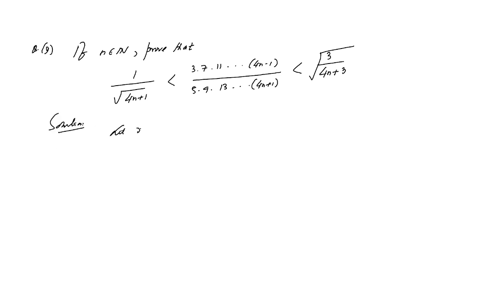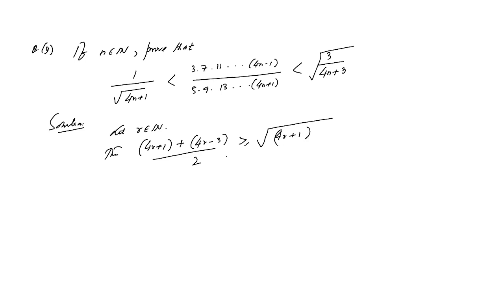Solution: let r be a positive integer. Then we just consider two numbers, one number is 4r plus 1 and another number is 4r minus 3, and we apply arithmetic mean greater than or equal to geometric mean. So 4r minus 1 is strictly greater, because the two numbers are unequal, than the square root of 4r plus 1 multiplied by 4r minus 3.